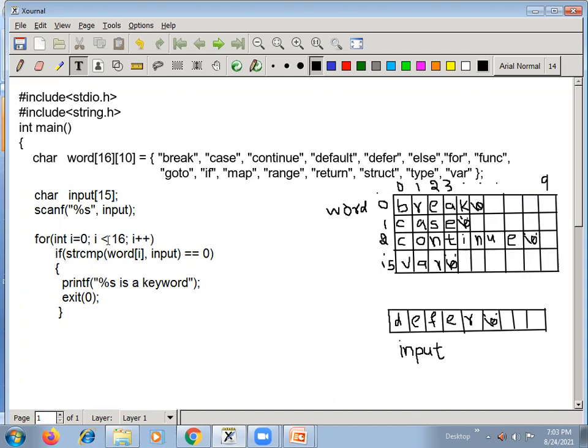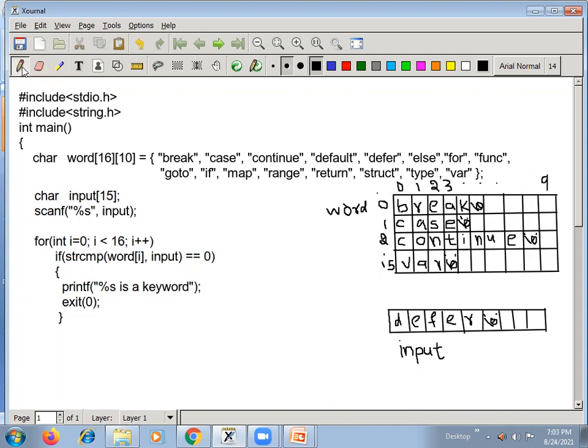Let me show the execution of this. Let me keep track of the execution here. First, the value of i is 0. Now see, 0 less than 16, yes. String compare of word of 0 comma input: word of 0 is break and input is differ, so it compares the first character. Both are not equal, so the ASCII difference gives you a number, which means it is not equal to 0, false. End of the loop is reached, so control goes directly to the increment part, i++. i will become 1 now.